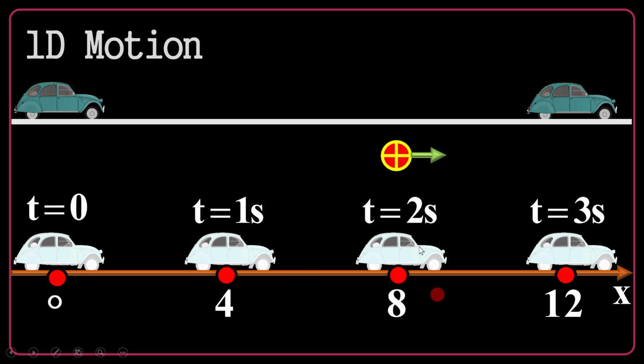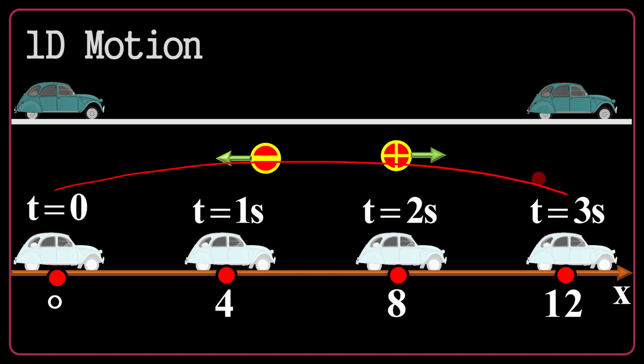The positive direction of the x-axis is rightward in my coordinate system, and leftward will be the negative direction. It's arbitrarily taken. Moreover, you see that the car is displaced for 12 meters in delta t, the time interval of 3 seconds.